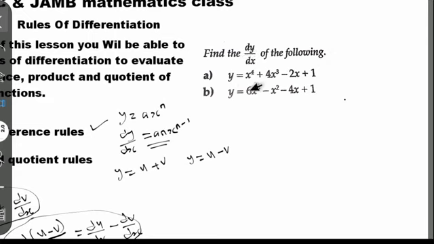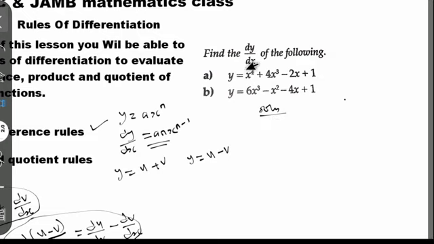Now, how do you attend to this question? How do you solve this question? If you see this question in this upcoming WAEC examination, in this upcoming JAMB examination, how do you handle it? According to what I've explained here, I think by now you should know how you can solve this problem. So let's dive into the solution of it.